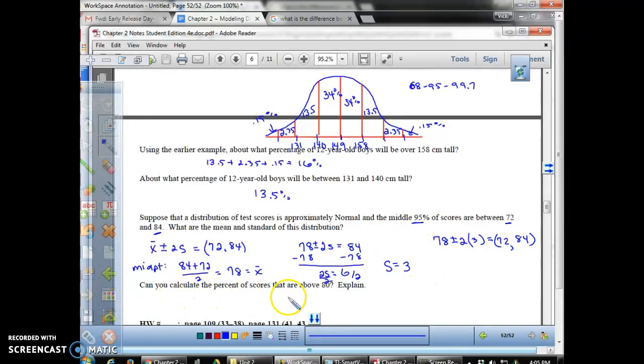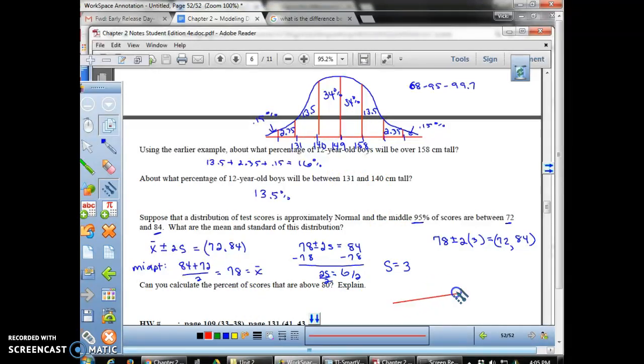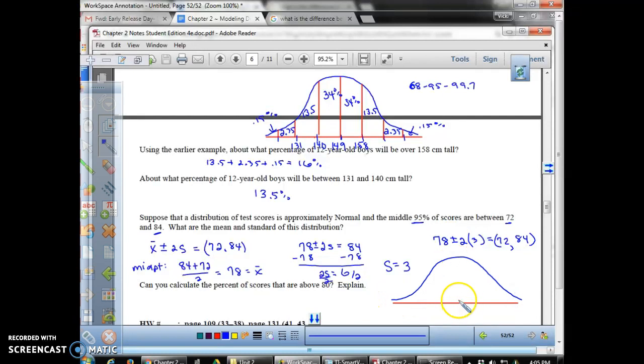Can you calculate the percent of scores that are above 80? So again, we need to draw our curve and figure out where 80 falls. So here's our horizontal axis and the curve. If the center is at 78, and we're going up by 3 each time, then we get 81, then we get 84. And then what do we notice? We notice 80 falls right here.